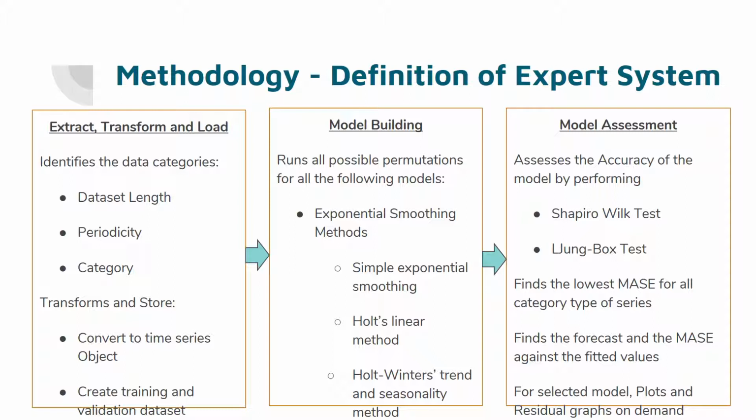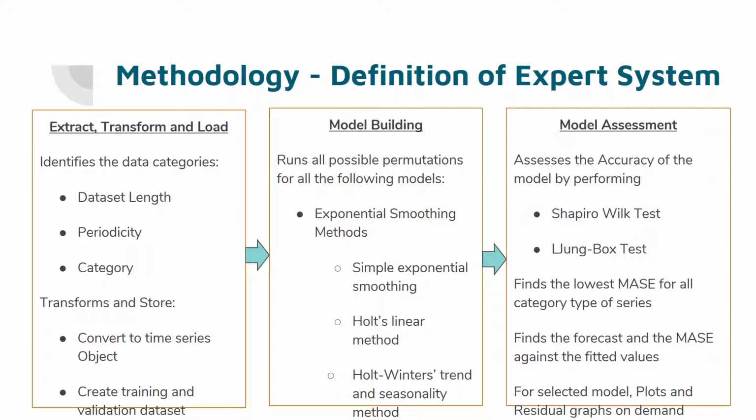We perform a three-step process on these datasets. First, we extract, transform, and load the data into several time series objects. Since the data has different categories and frequencies, we capture all of these into different objects.